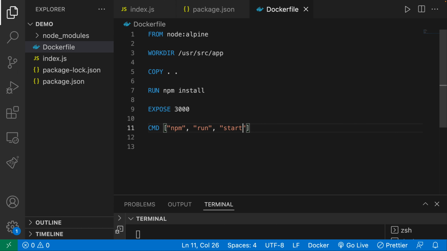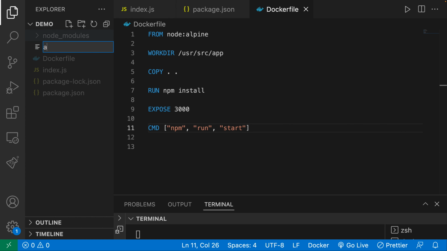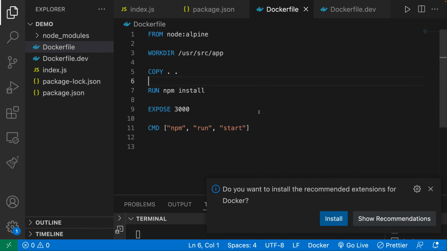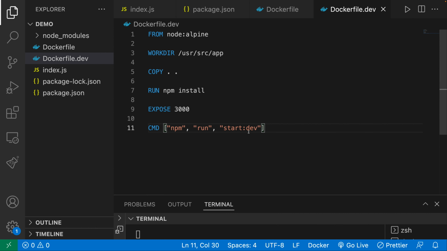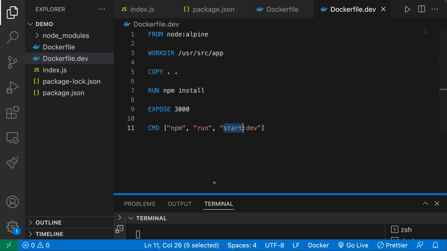And what we can do is create another Dockerfile specifically for dev. So let's go over here. I'm going to create a Dockerfile and call it .dev. You can call it whatever you want, but I'm going to call it Dockerfile.dev. Then I'm going to copy all this content and paste it in here, except we're going to have :dev at the end of the start. And we're going to use this Dockerfile anytime we want to build our image.